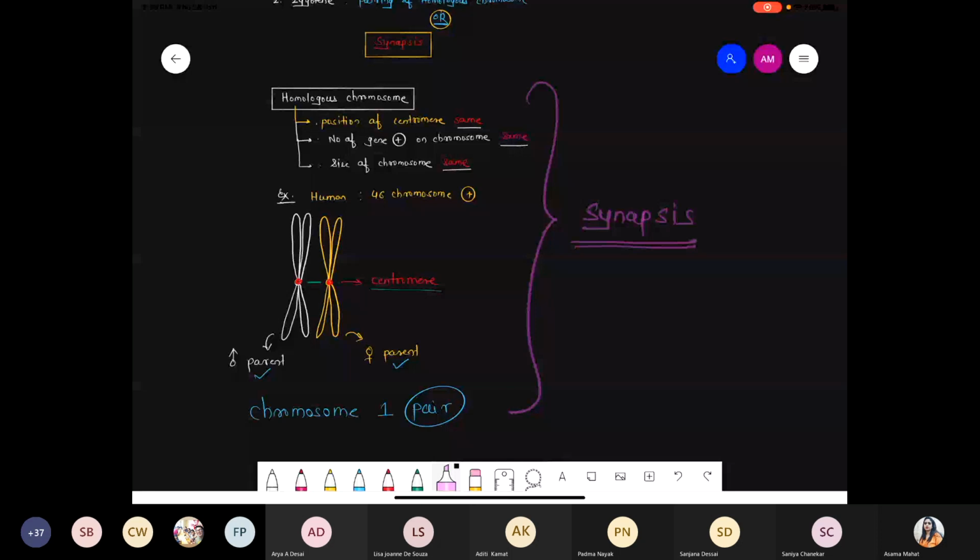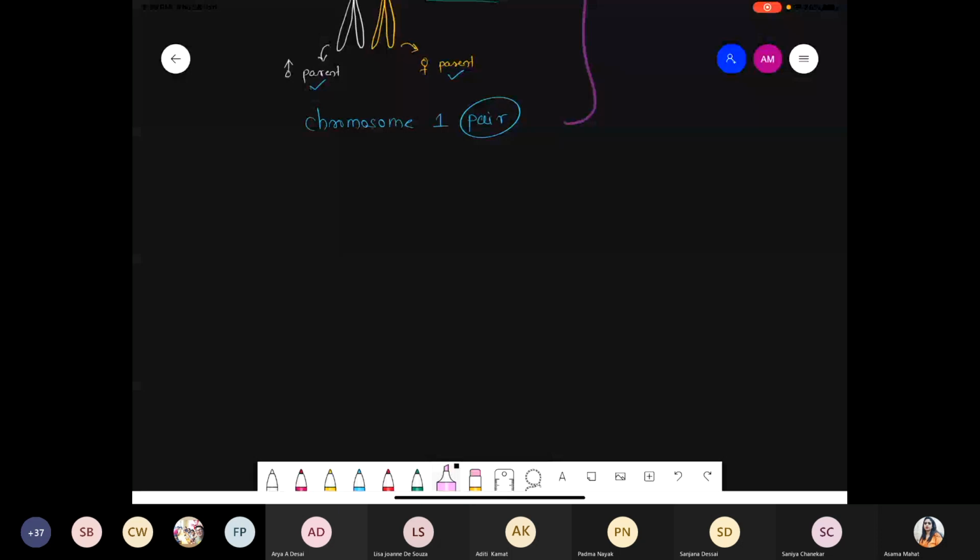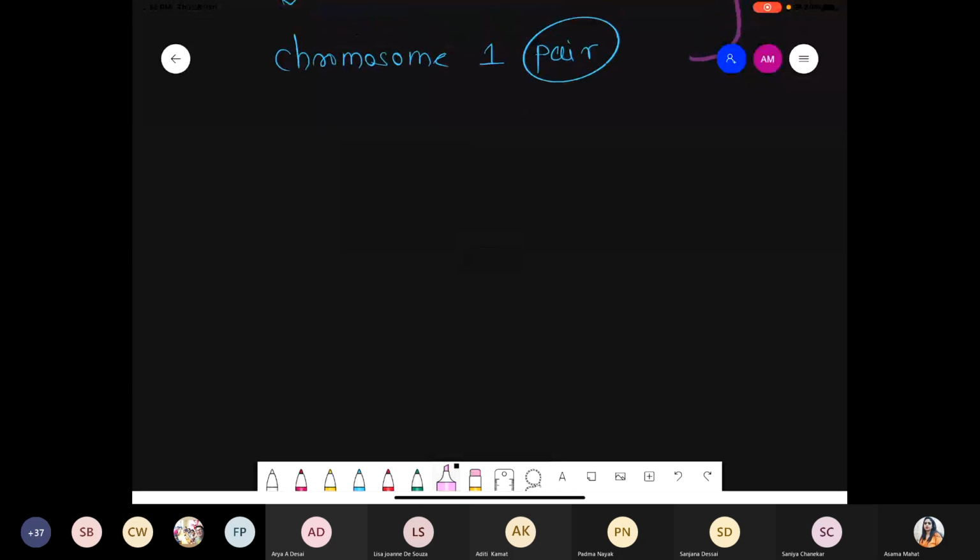Okay, so now we are talking about the events and diagram for the zygotene process. Step by step we are talking about what kind of events, what kind of changes will occur during the pairing, that is during the synapsis process, during the zygotene process. First one, just as we discussed, during the zygotene, these are the stages where pairing of homologous chromosomes occurs.